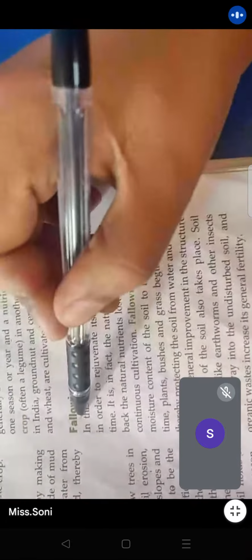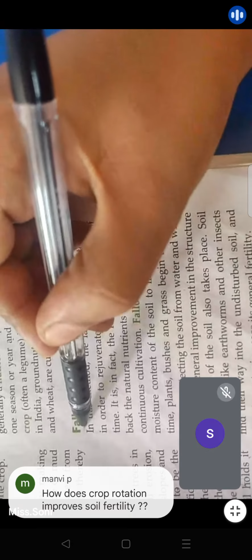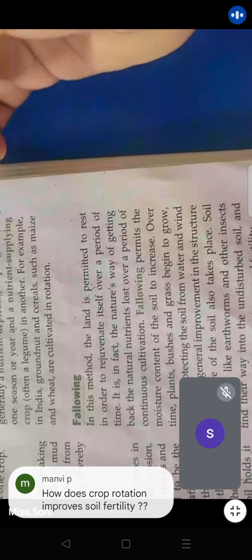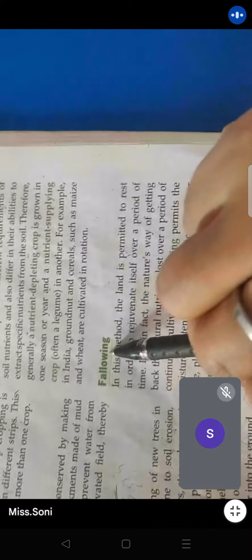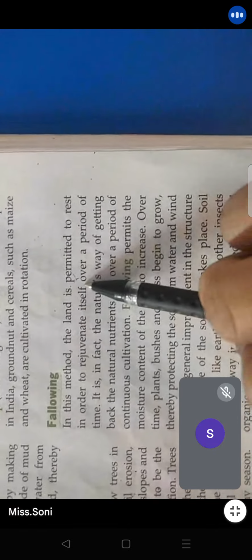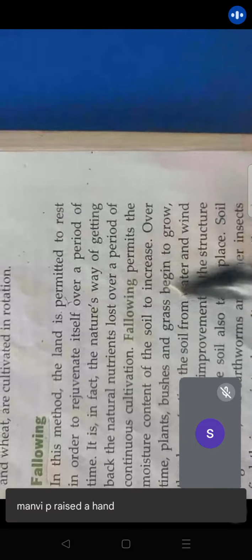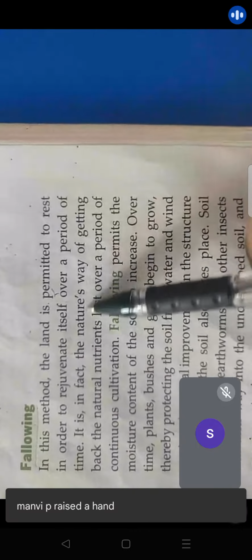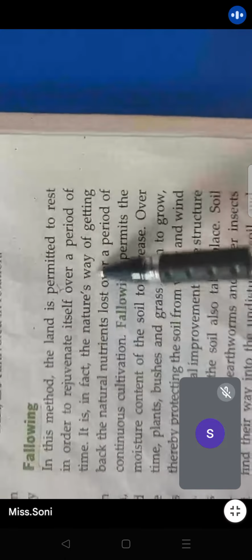The next method over here is fallowing. Okay, fallowing. Now, what do we mean by fallowing in short? The same thing that I told you just now. Fallowing means that in this method, the land is permitted to rest in order to rejuvenate itself and regain its fertility over a period of time. It is in fact nature's way. As I told you, naturally anything repairs itself over a period of time.